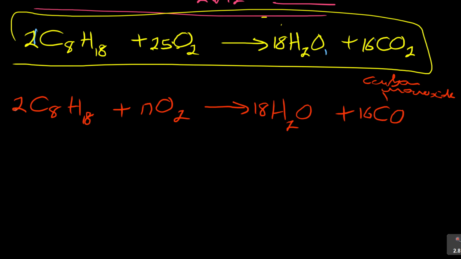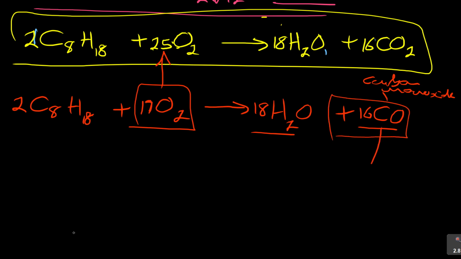Are you with me? So 2 times this, 16. So carbon monoxide, actually it maintained, the only thing that changed here was oxygen. That's why they said incomplete combustion. So you see that you use less oxygen. Look at that. You're using less oxygen. So it's carbon monoxide that is the main part.